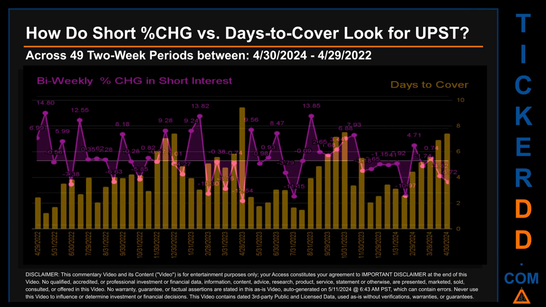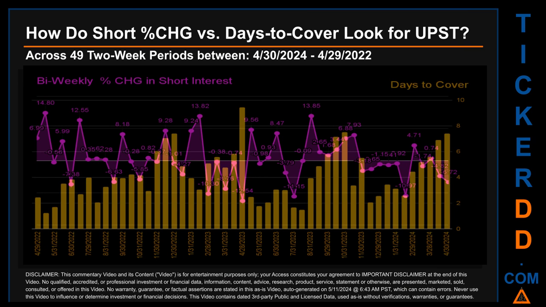Zooming out, I looked across 49 2-week snapshots, from latest found, April 30, 2024, to oldest found, April 29, 2022. In the graph, I overlaid bi-weekly percentage change in short interest against days to cover. Across these 49 2-week snapshots, the average percentage change of short interest was about 0.71%. Other interesting data points include: the largest percentage increase in short interest was 14.80%. It occurred once on May 13, 2022 settlement date.